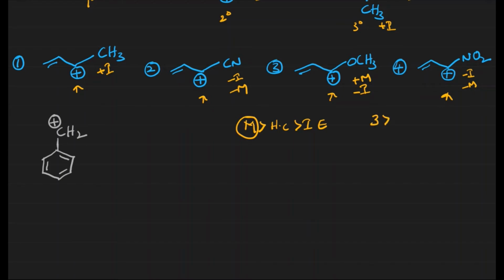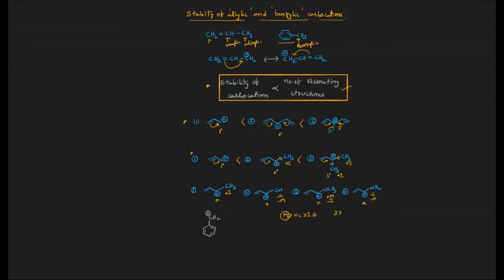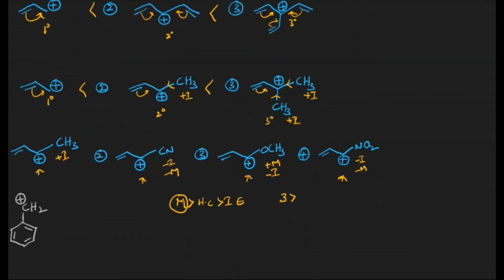Then where do we have plus M groups? Nowhere we have plus M groups, but we have plus I group, right, which stabilizes the carbocation. So the next one is the first one.